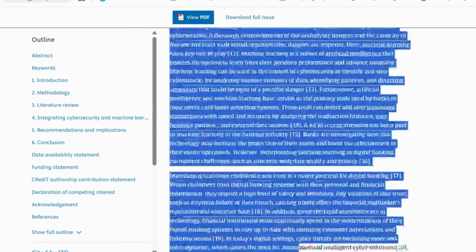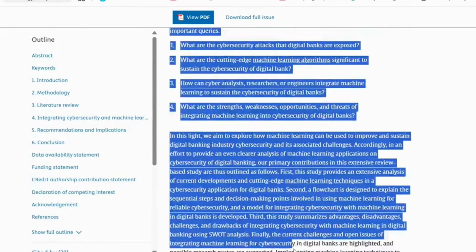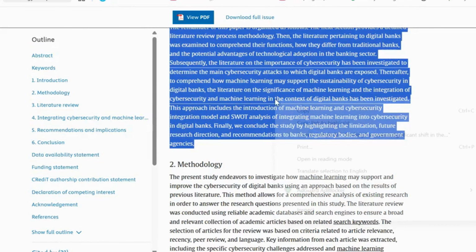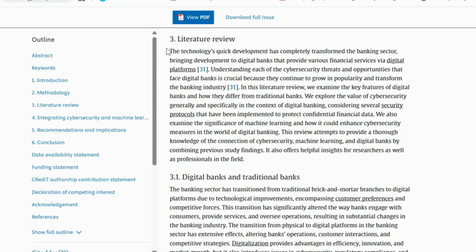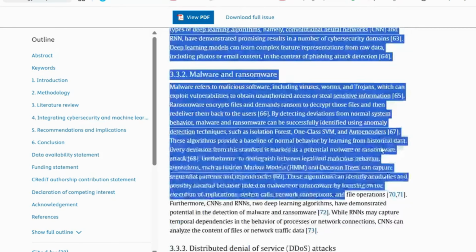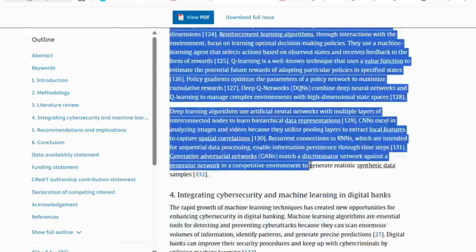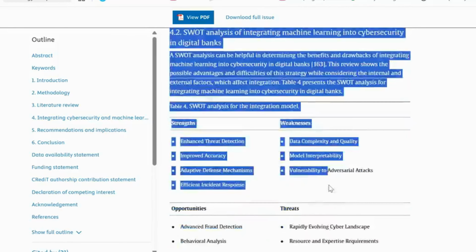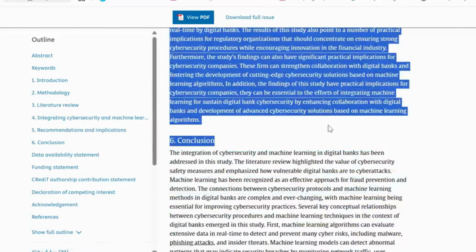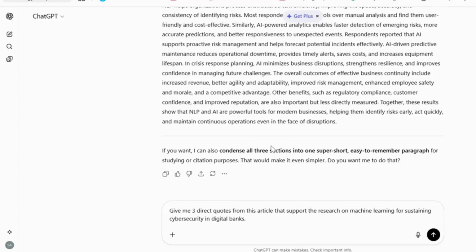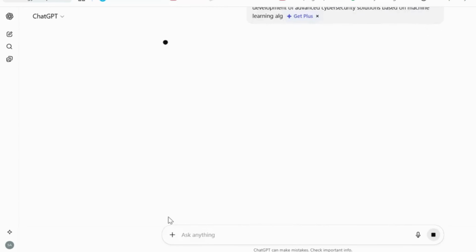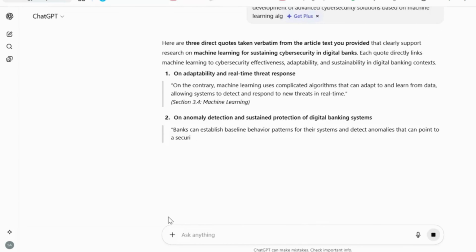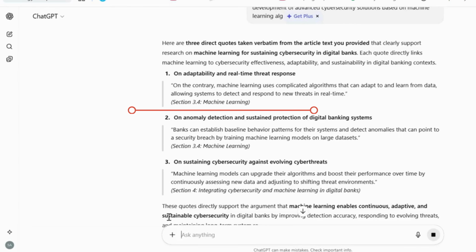Next, go back to the article and copy the text. You do not need to copy the methodology section because ChatGPT cannot accept very long text. Only copy the introduction section, skip the methodology section, and then copy the remaining part before the conclusion. After that, paste all these sections into ChatGPT, and ChatGPT will extract 3 relevant quotes. It even highlights the section names, such as Section 3.4, Machine Learning. If you want, you can then go back to that section in the article and read the full section in detail.